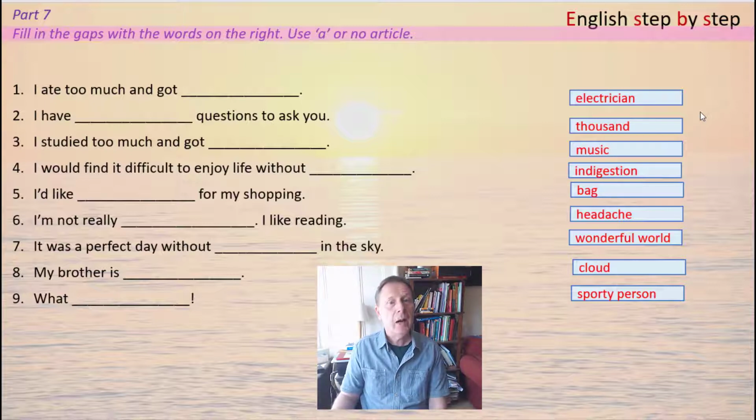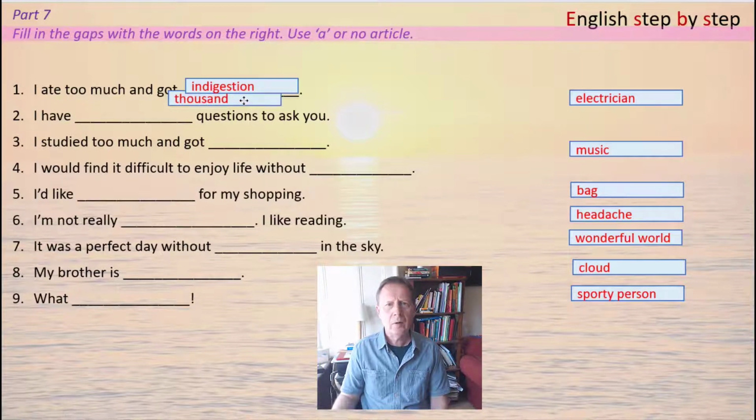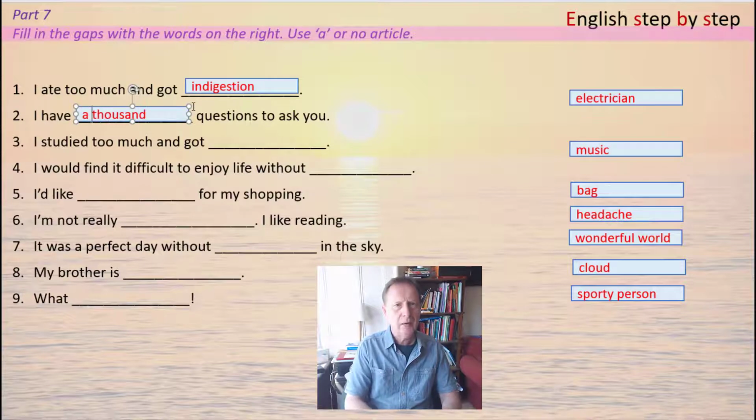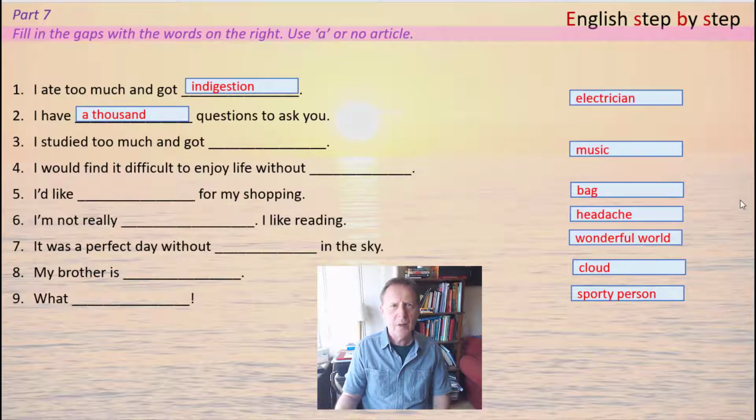Number 1. I ate too much and got, well, in this case we have to talk about indigestion. Here there is no article. Number 2. I have something questions to ask you. Now here the only word that fits is thousand. And remember, here we need to say 1,000. I have 1,000 questions to ask you.